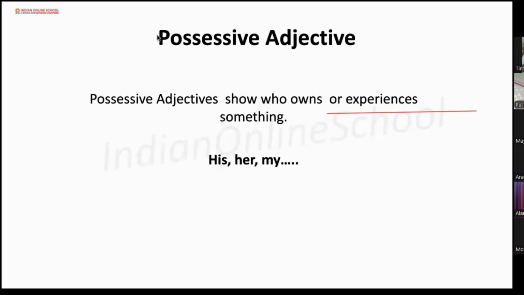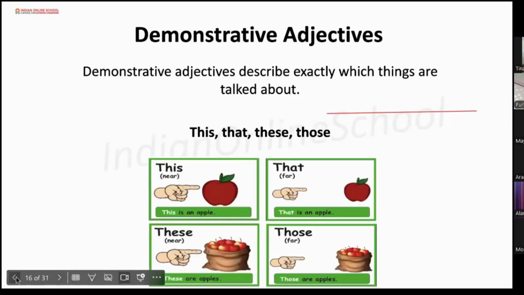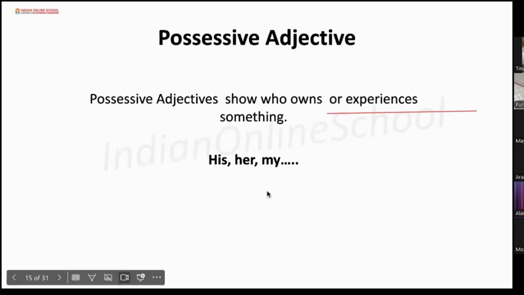Now it's time to learn possessive adjective. What is possessiveness? The possessive adjective shows who owns or experiences something, like his, her, my are the possessive adjectives. Okay. So it is his bag. So the possessive adjective is his. It is my pencil. So the possessive adjective is my. Okay. Aradhya, can you give me one example of possessive adjective?